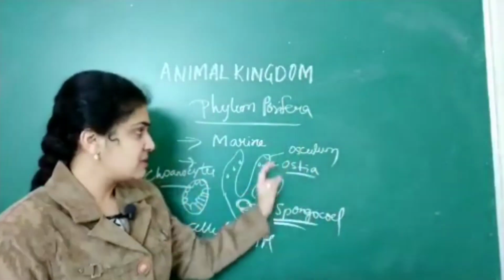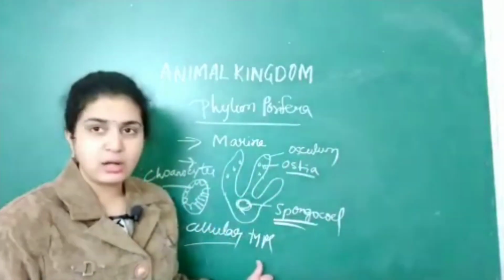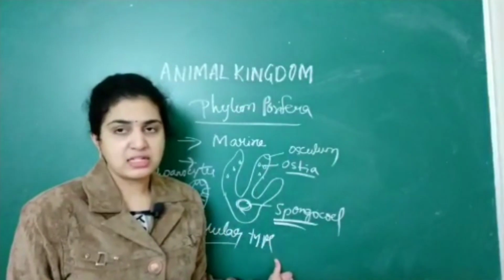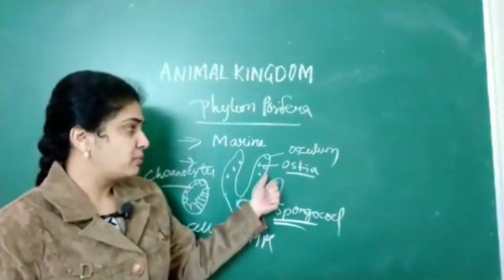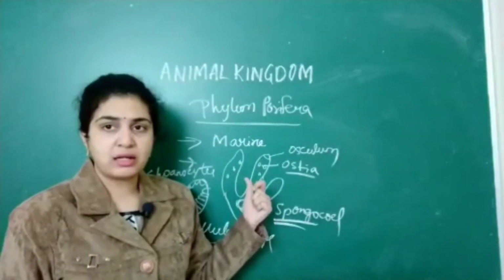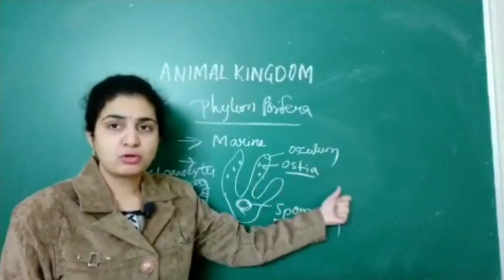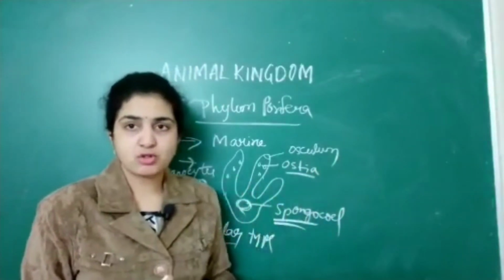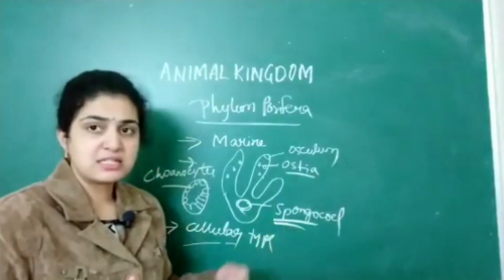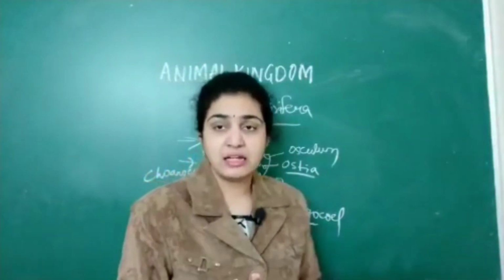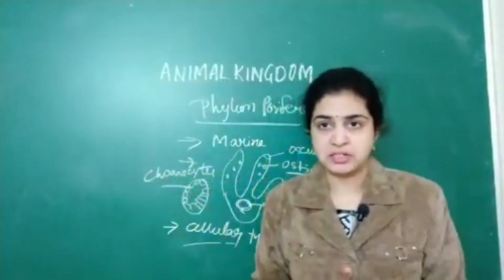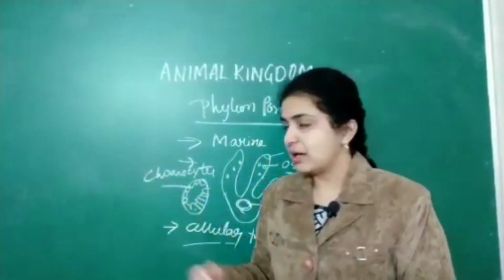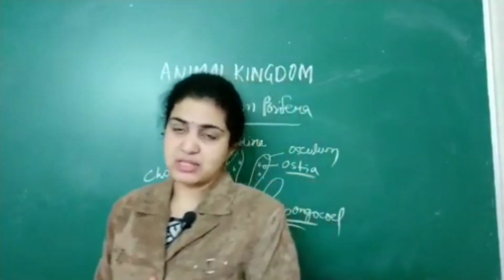So the phylum is marine, and it exhibits a cellular type of organization. Next, numerous ostia are present. Water enters through ostia and moves out through the osculum. A central body cavity called the spongiocele is present. This spongiocele is lined by, they'll ask this as an important NEET question, choanocytes.